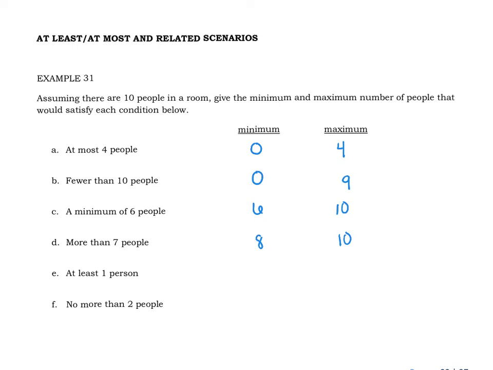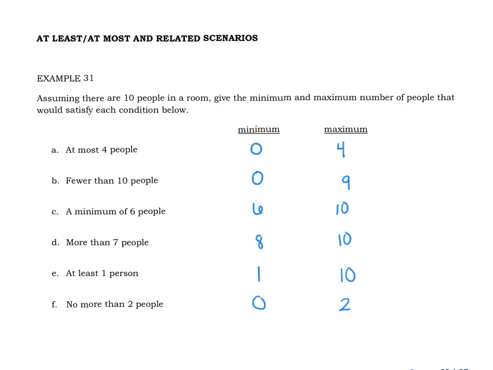At least 1, okay, if I need at least 1 person to volunteer, that means I need somebody to step forward, 1 person. I could have up to everyone in the room included in that. And if we're talking about no more than 2, that means that 2 is the most that could volunteer, down to a minimum of 0.